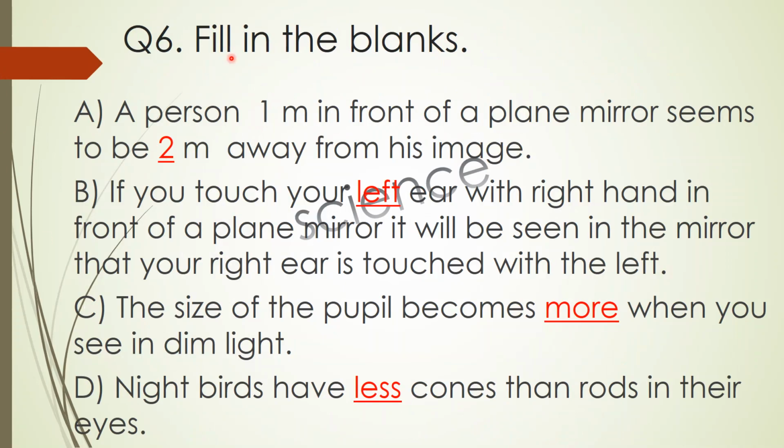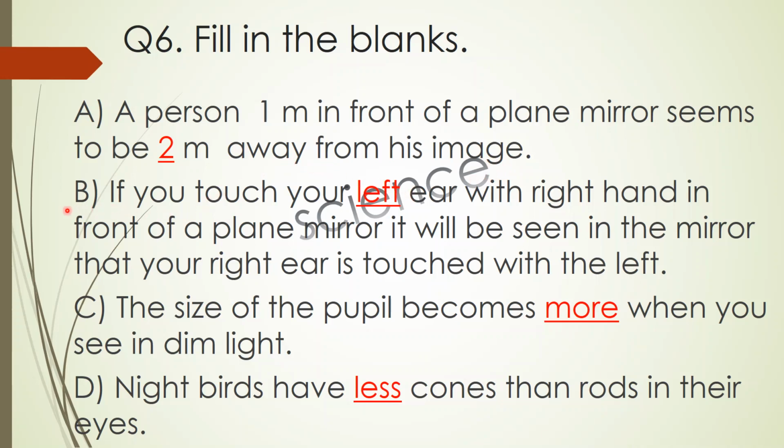Question number 6 is filling the blanks. A part: a person 1 meter in front of a plane mirror seems to be dash meter away from his image. So the answer is he will be 2 meter away from his image. इसमें क्या होता है, इसमें जो distance है वो double हो जाता है. ये 1 meter is in front of the plane mirror and 1 meter is back of the mirror.